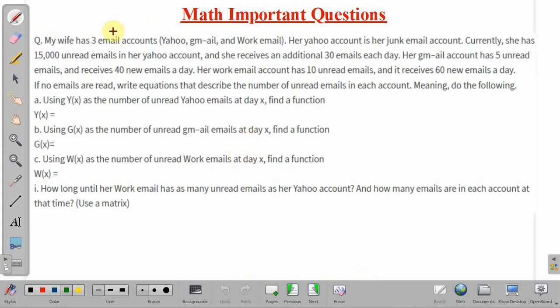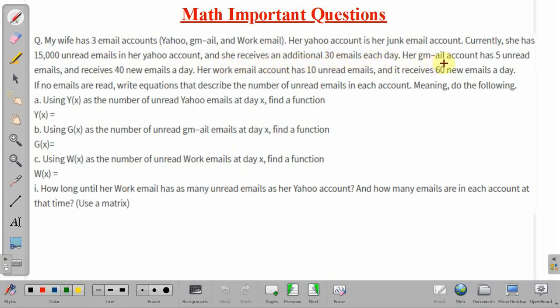So, coming back to the question, what is given here? My wife has three email accounts. One is Yahoo, second is Gmail, and third is work email. Her Yahoo account is a junk email account, and currently it has 15,000 unread emails, and she receives an additional 30 emails each day.